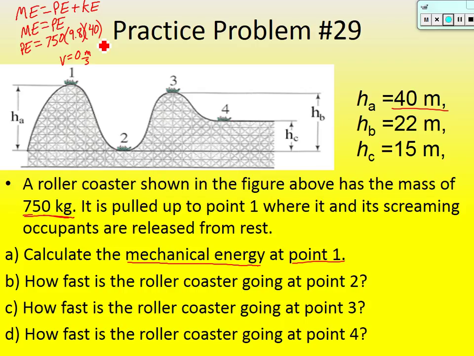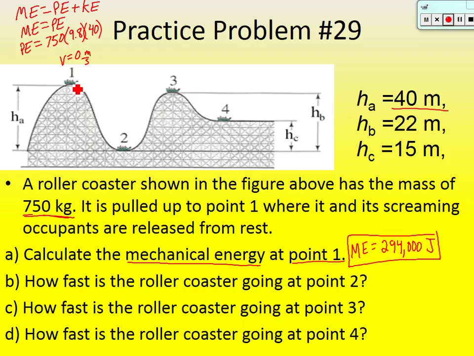I hope that you guys got for this that the mechanical energy is equal to 294,000 joules. Again, if you times these all together, you should get 294,000.